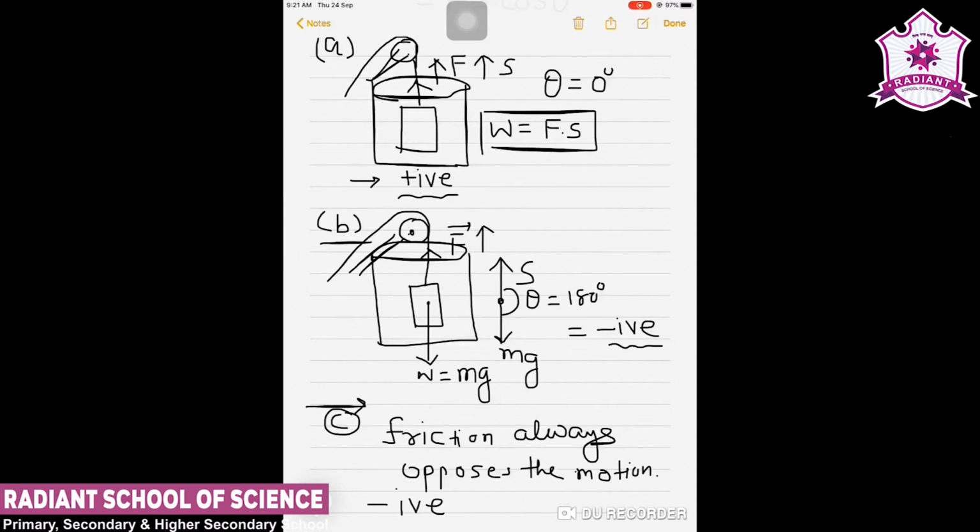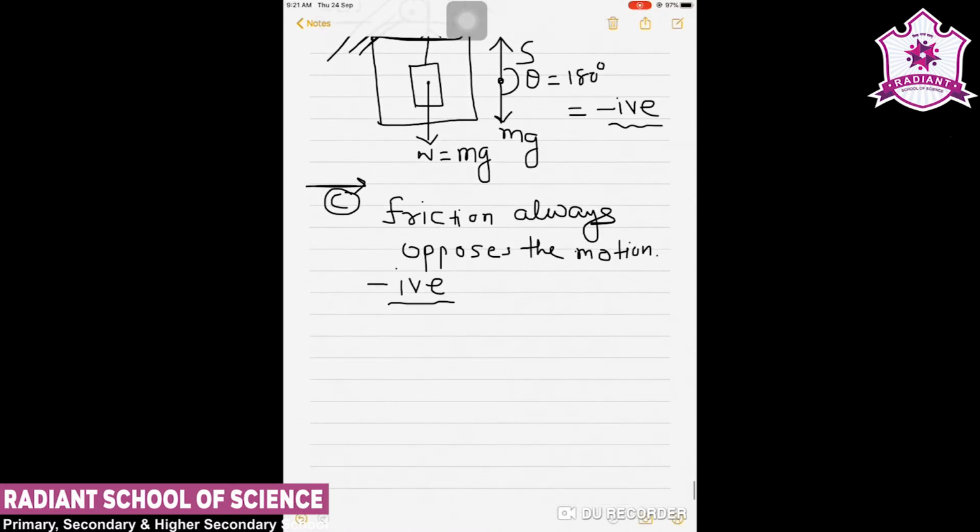So when friction is applied, we can say that theta is 180 and therefore the work is negative. So on an inclined plane, if the frictional force is applied, we can simply say that the work done is negative.